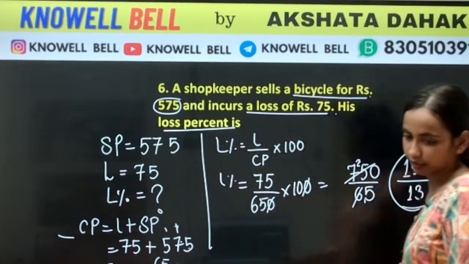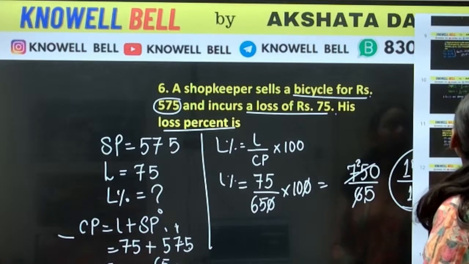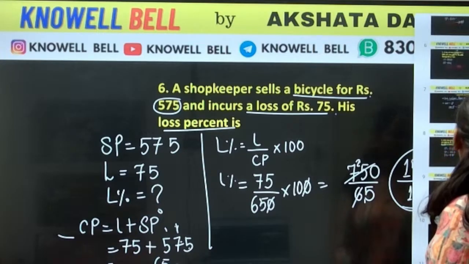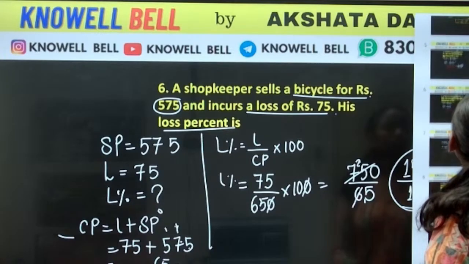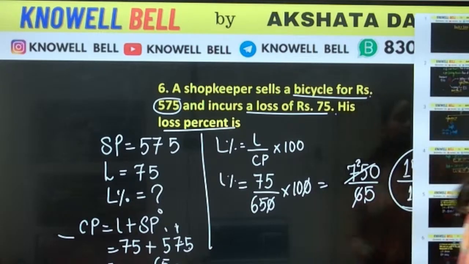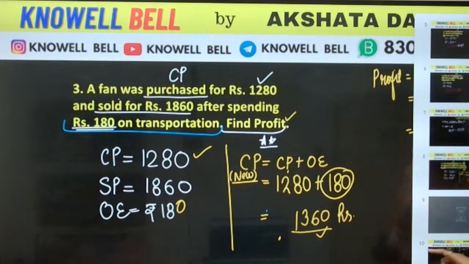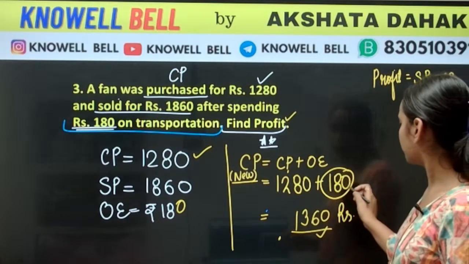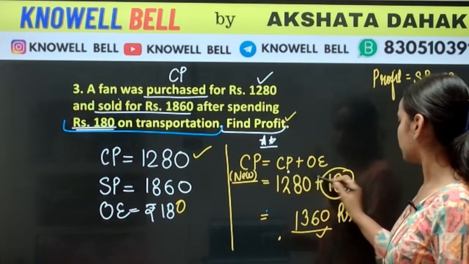Which question are you saying, Likita? This one, where we calculated CP. This one you are saying. New CP will be 0, 0, 0, 8, 8, 16. 1 carried. 2, 1, 3.